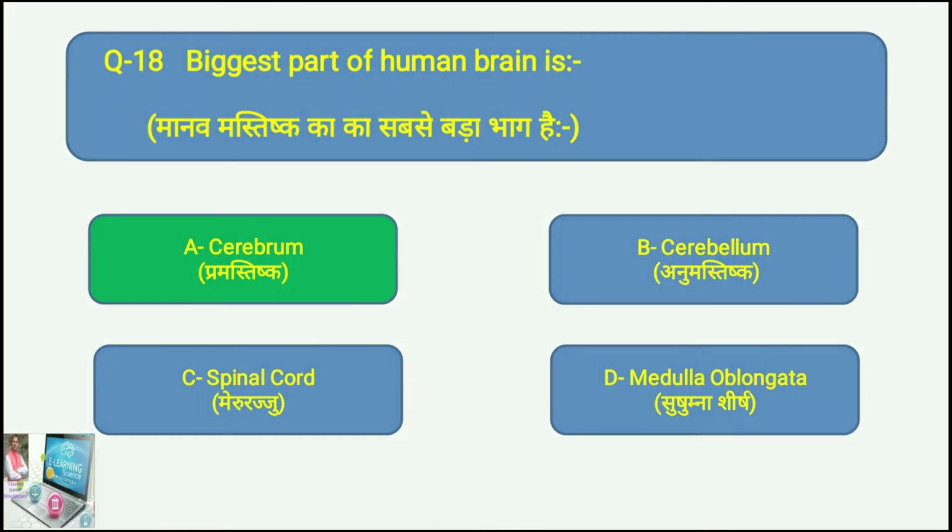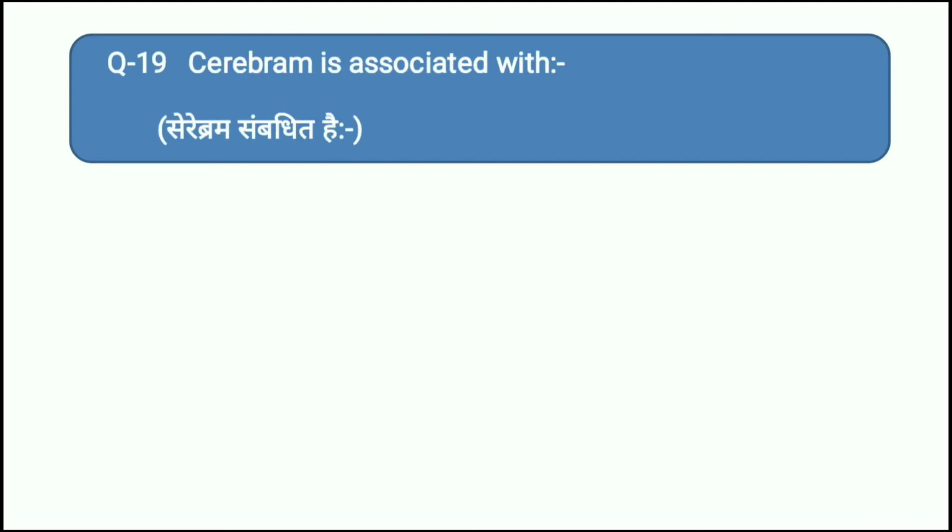Question number 19. Here it comes on your screen. Read the question carefully, then also read the options carefully. Only then can you give the answer. Your question is, cerebrum is associated with, the spelling of cerebrum is wrong. With what is cerebrum associated?